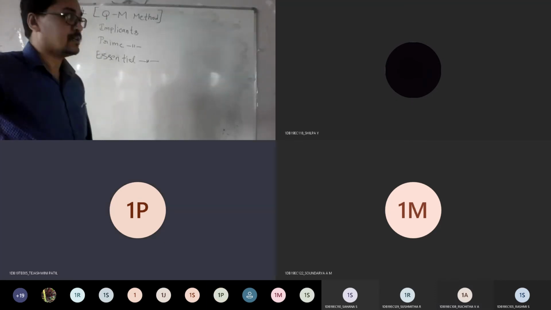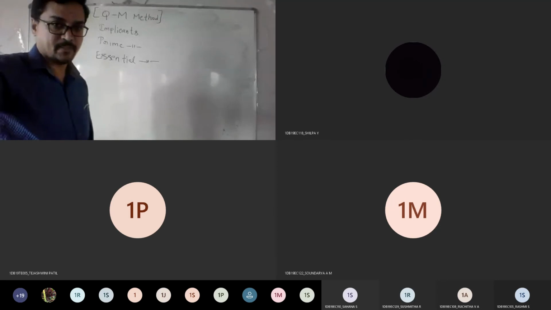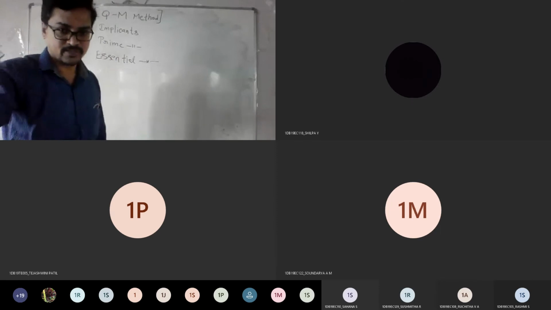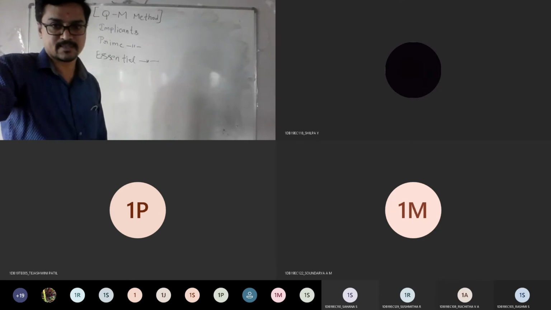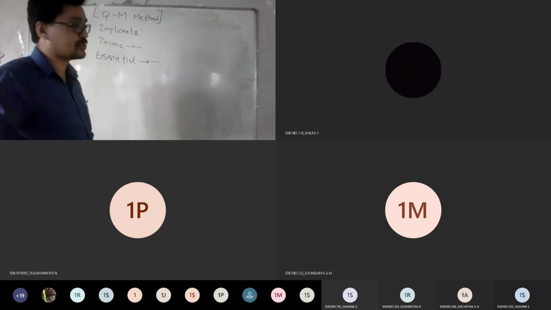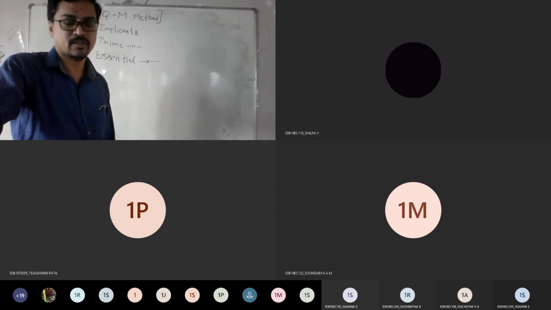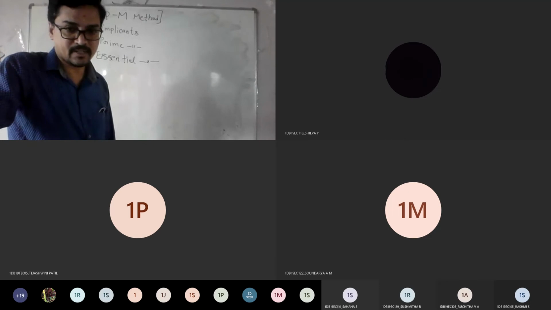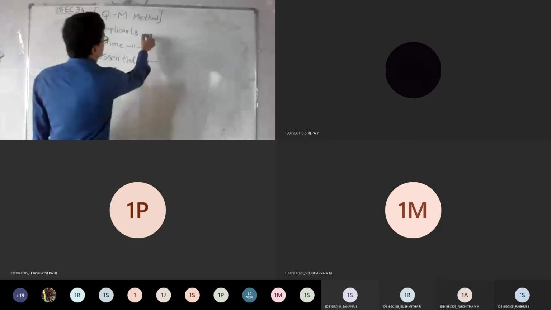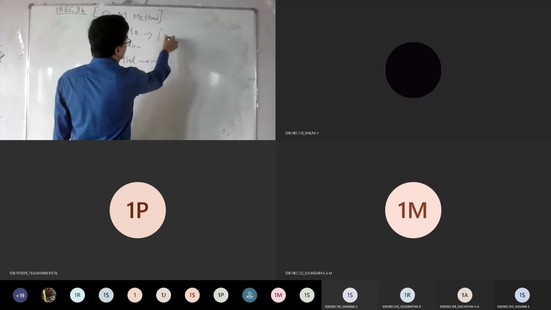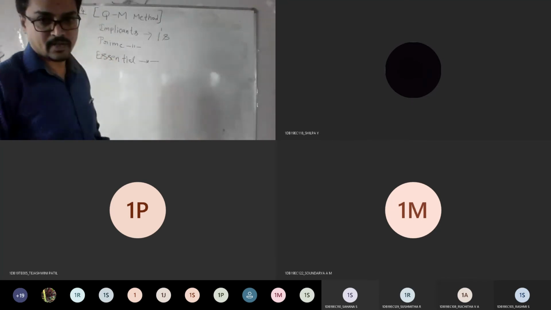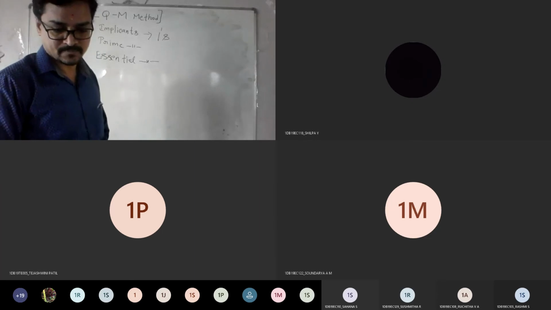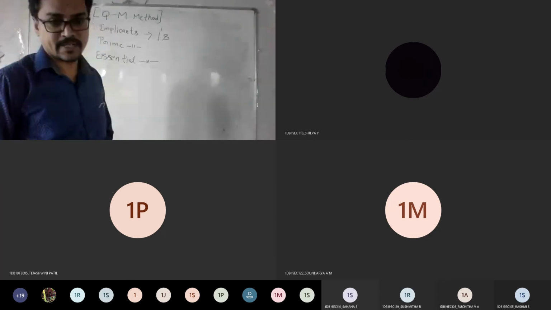Yes, sir. Okay. See, these three terms are very, very important. This already you went through, but we don't know what exactly it is. So we'll try to understand that. They may ask you to define this with an example. So if they ask you to define implicants, just make a note. Implicants are nothing but groups of ones. It's not for zeros, it's for ones. Group of ones is called implicants.